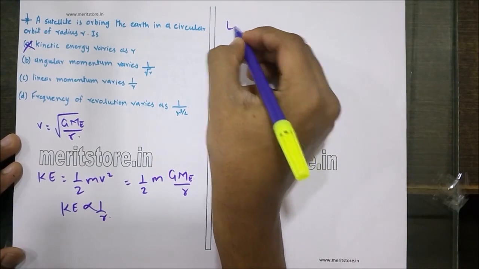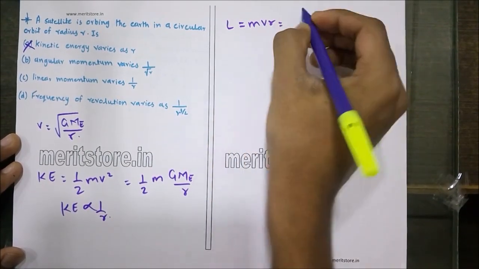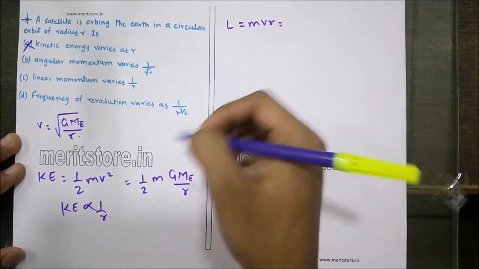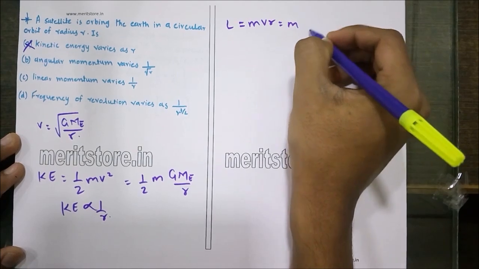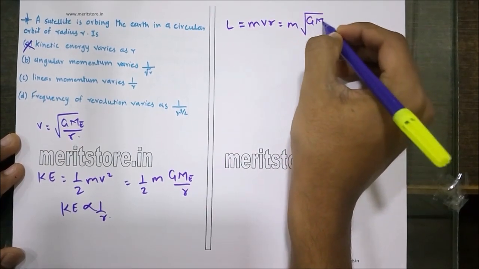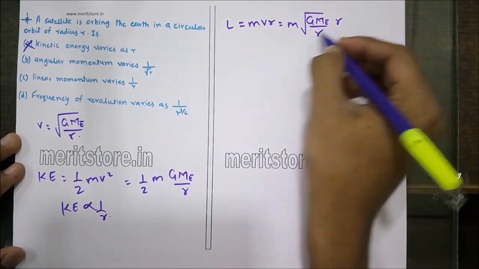Now the angular momentum L is given as mvr, and substituting the value of v, we get m times root of GMe upon r into r.